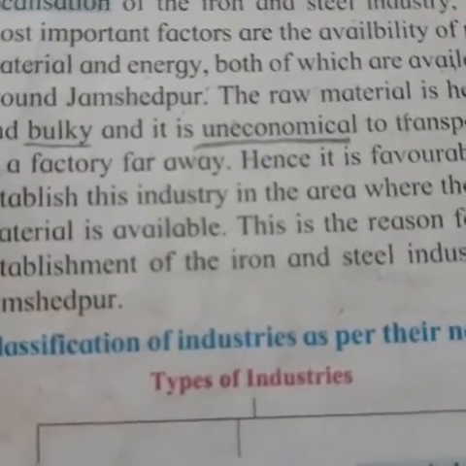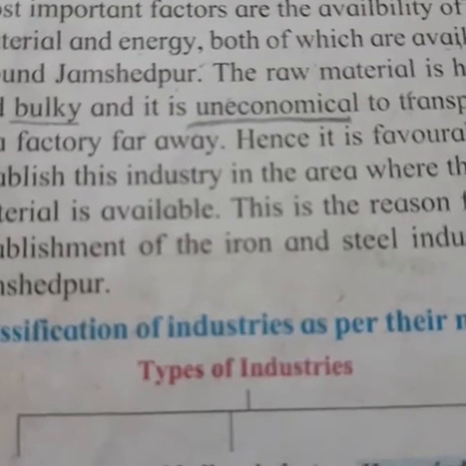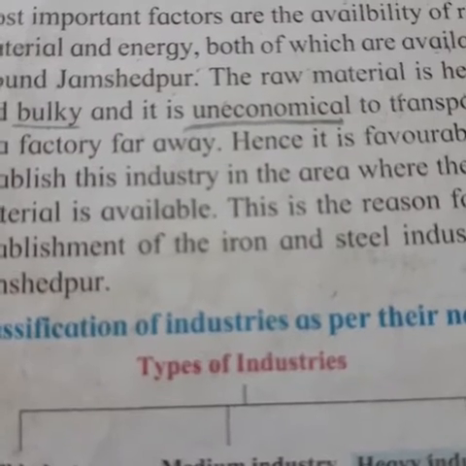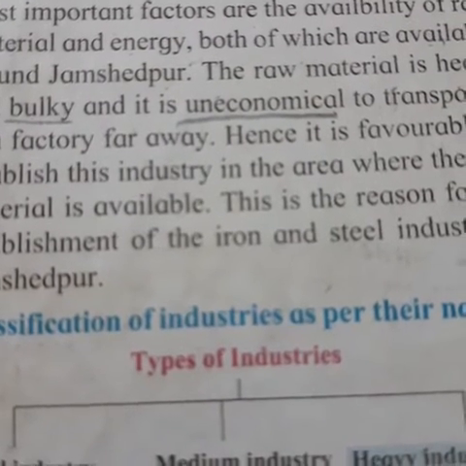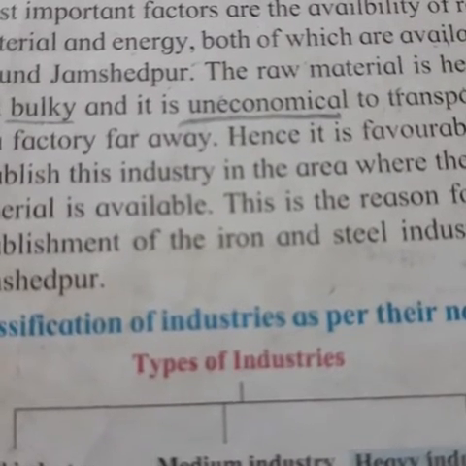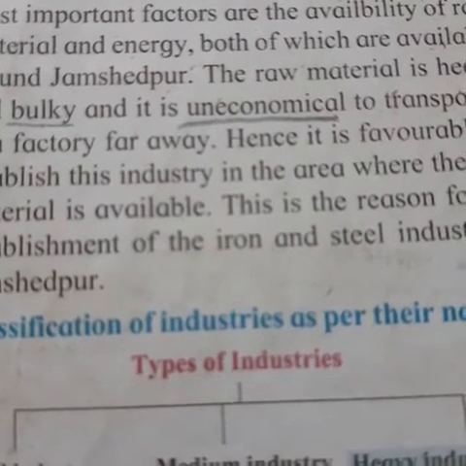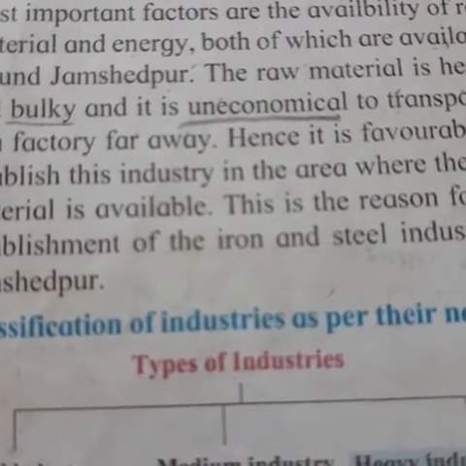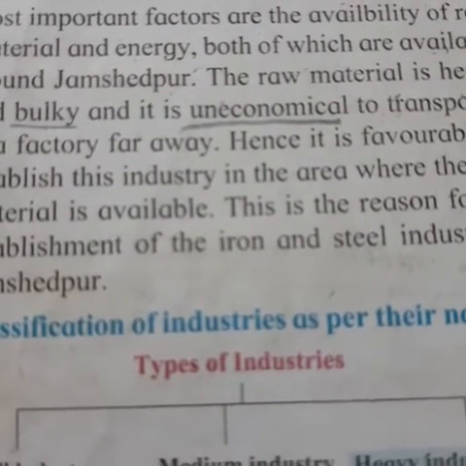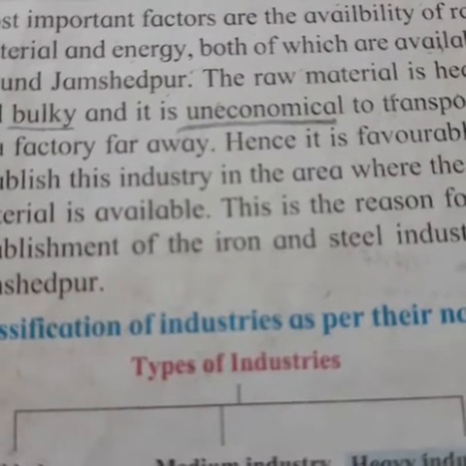Now, over here in this paragraph, they have explained that to make the iron and steel industry, first the availability of raw material is required. For the localization, Jamshedpur is famous for the iron and steel industry. All these materials are heavy and bulky, and it is uneconomical to transport them to a factory far away. So it is a good idea to establish the industry where you get the raw material easily, and it is favorable. So this is the reason for the establishment of the iron and steel industry.